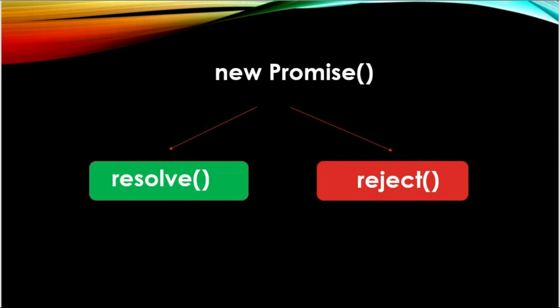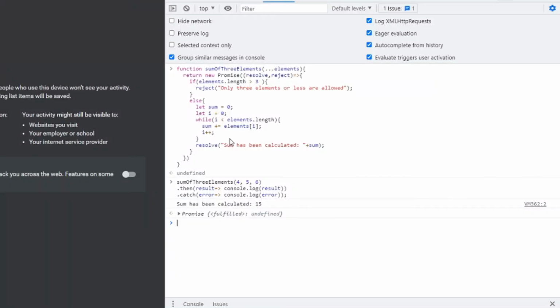Now let's understand this promise with an example. So for ease of understanding, I am creating a function which calculates the sum of three numbers. So I have written a function sum of 3 elements which takes 3 elements. If the elements are less than 3, then the addition operation will be performed in a promise.